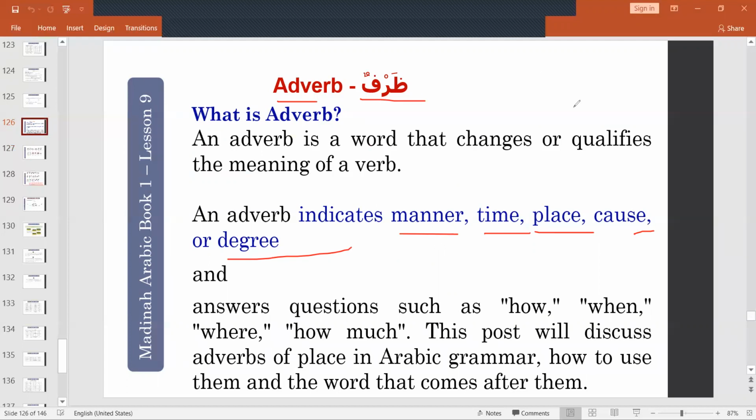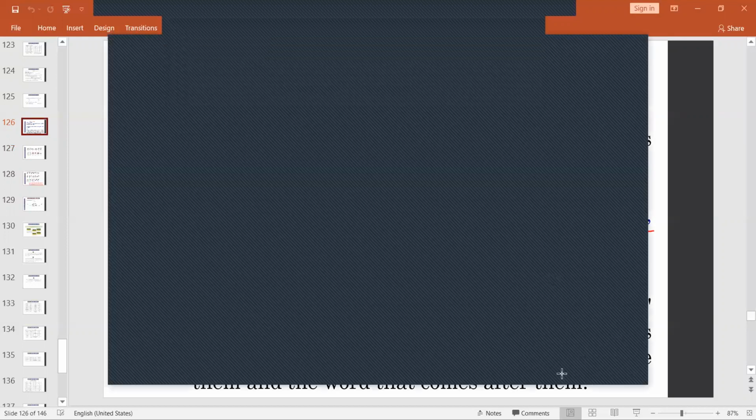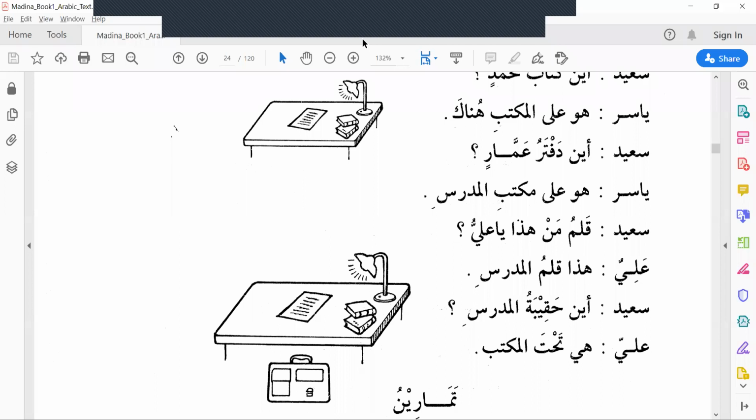Okay. Now the rule in Arabic. So far, whatever we have learned is common in English and Arabic. The special Arabic rule for adverb is that the noun following the adverb will be a mudafun ilayhi.